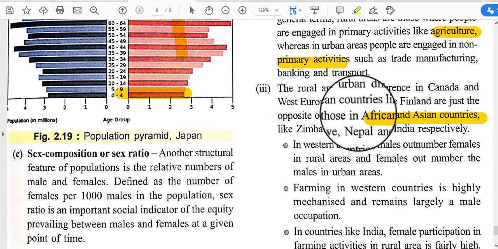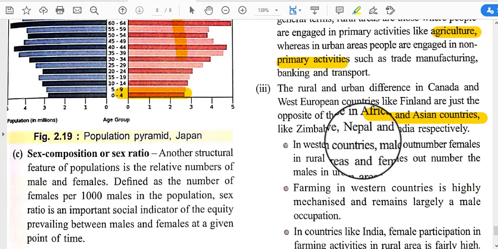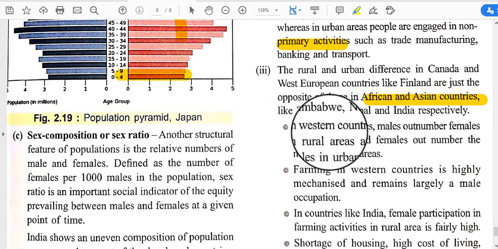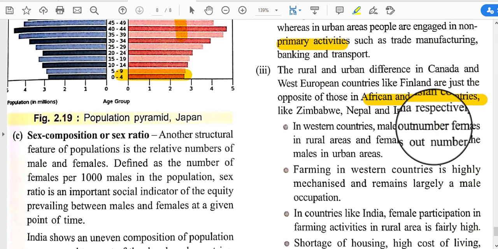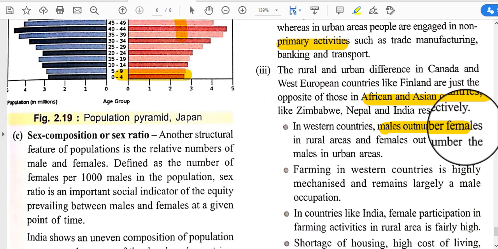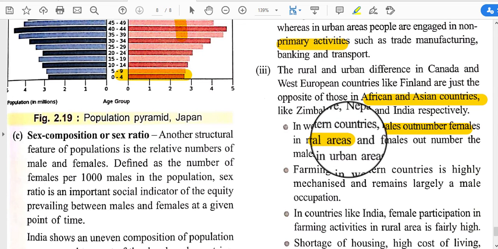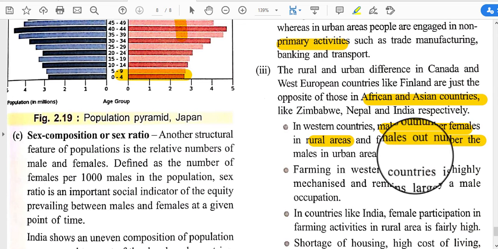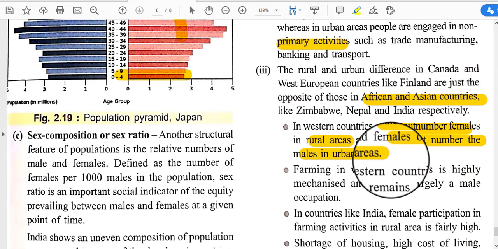In Canada and Europe, the richest families belong to the villages. In Western countries males outnumber females in rural areas, and females outnumber males in urban areas.